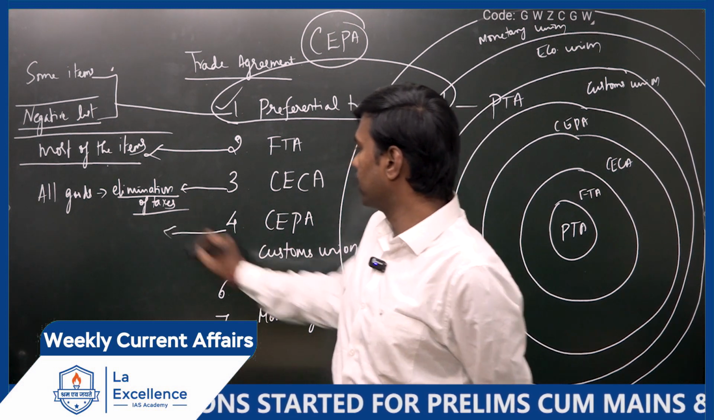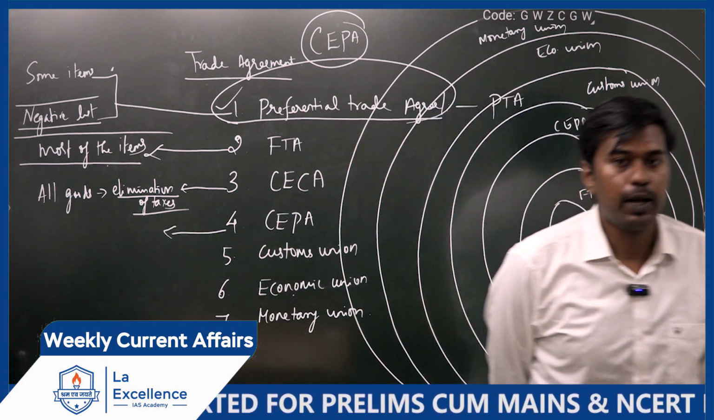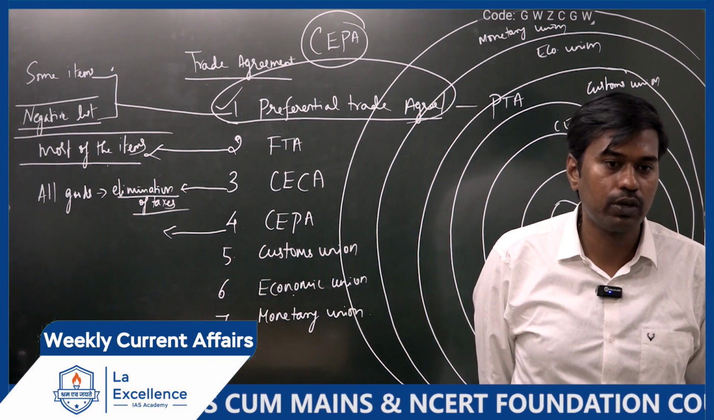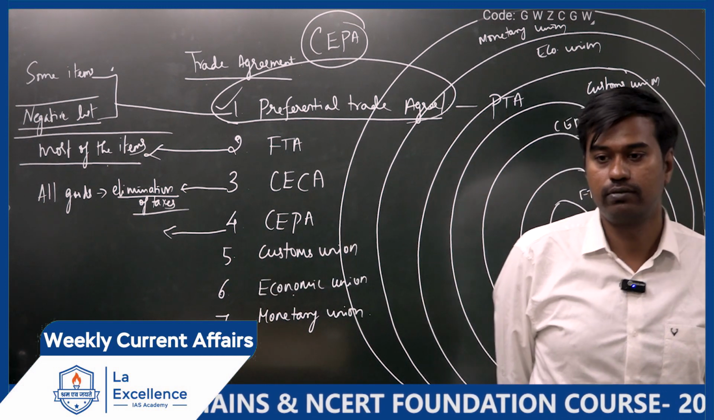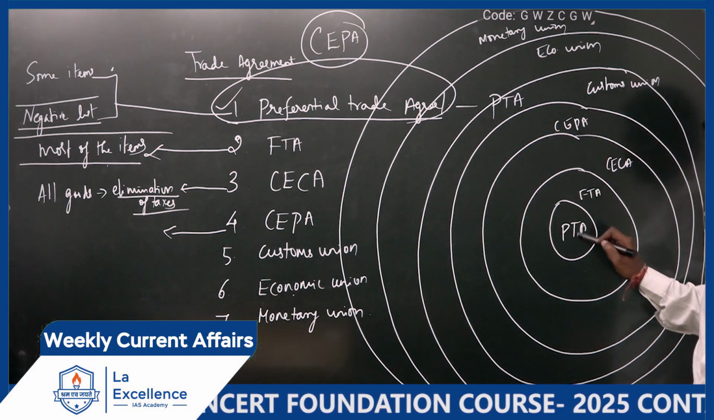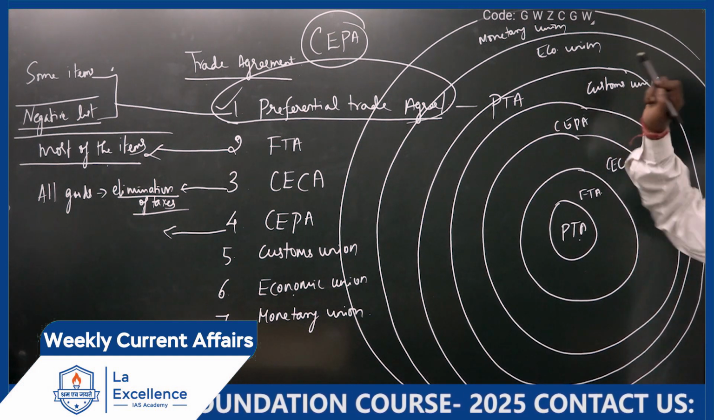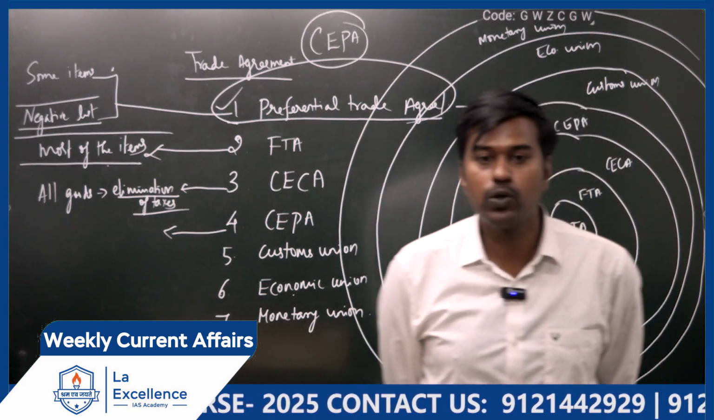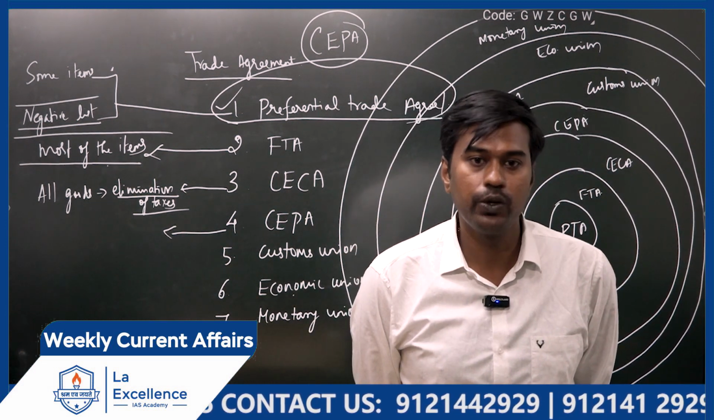The fourth stage is the comprehensive economic partnership agreement. This is the relationship we are having with which country? UAE. So we have moved from stage 1, 2, 3, to the 4th stage now. That talks about the kind of close economic relationship India and UAE are having.